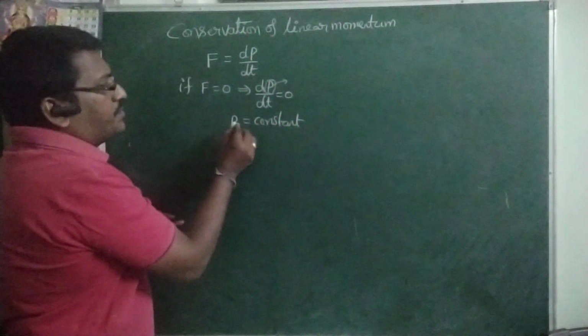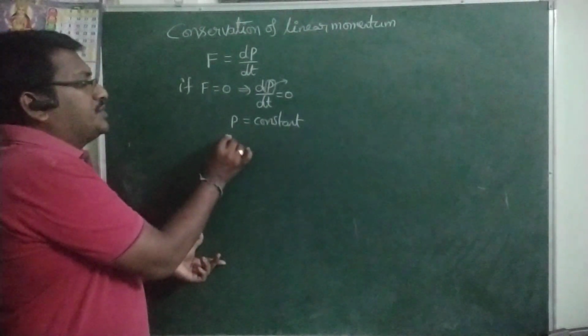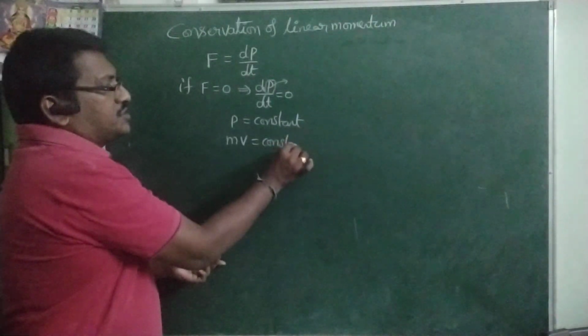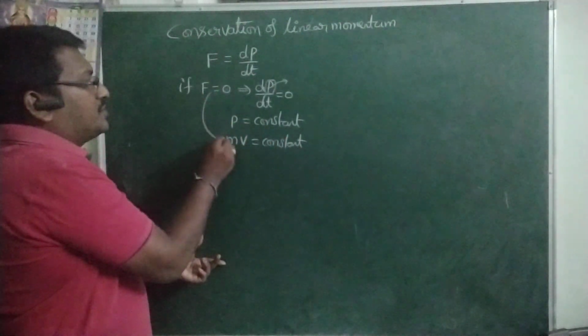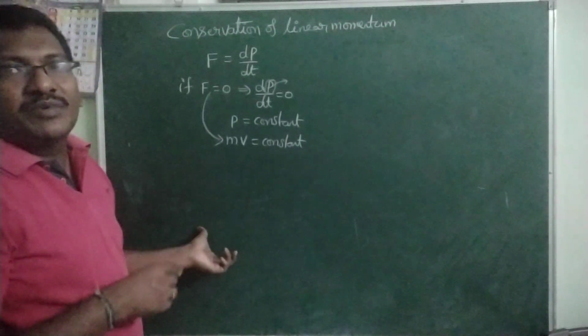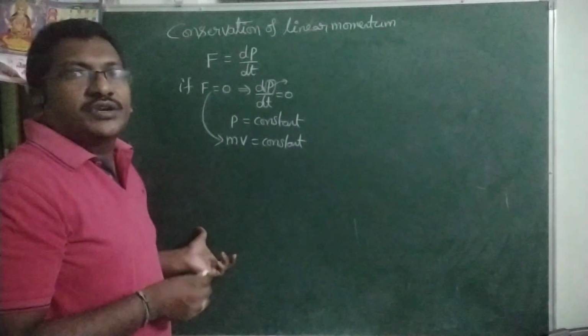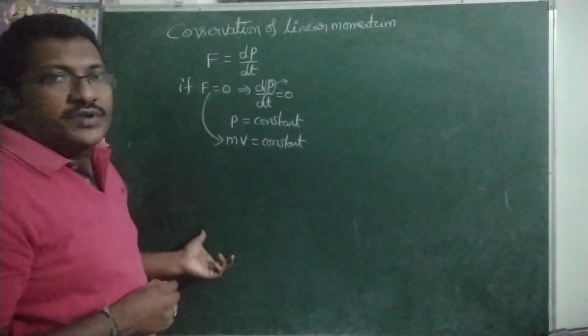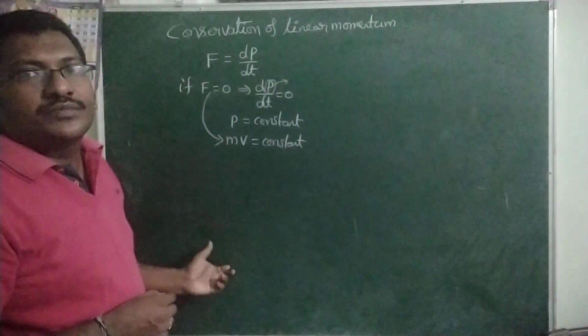What is p here? P is the momentum. Momentum means mass into velocity is equal to constant. When external force acting on the body is 0, the momentum of the system remains constant. No external force, momentum remains constant. That is the law of conservation of linear momentum.